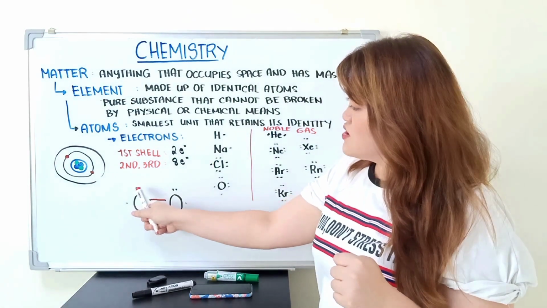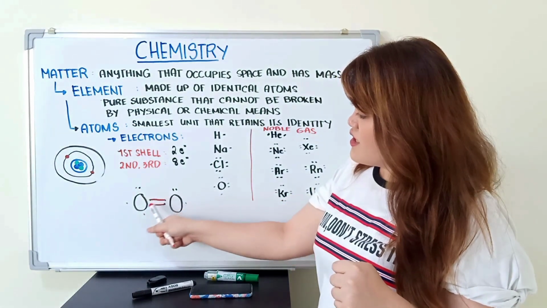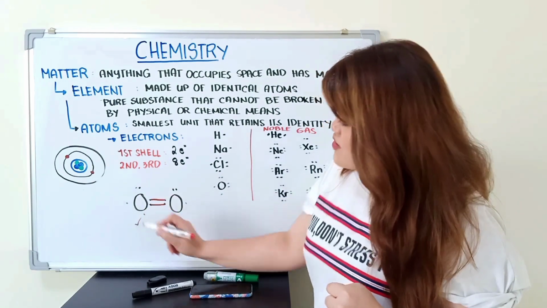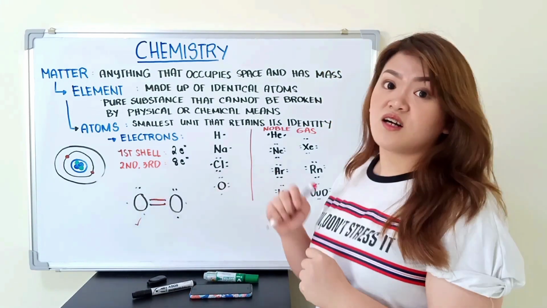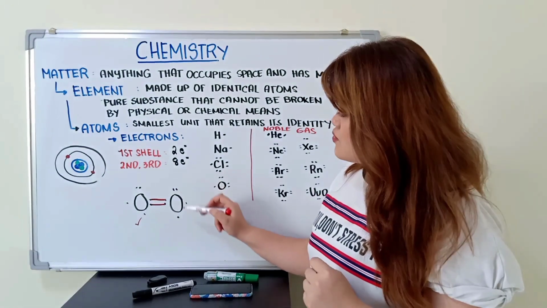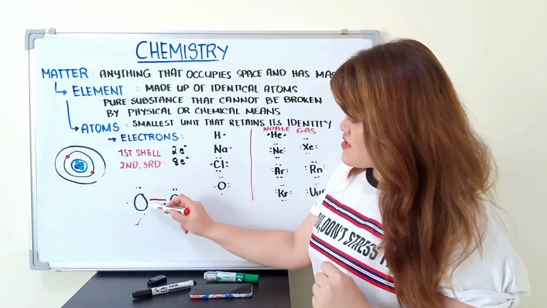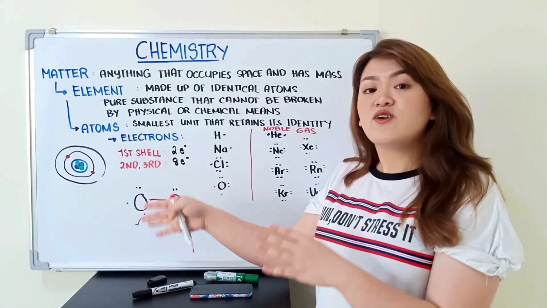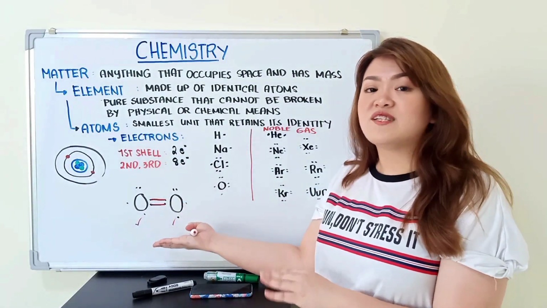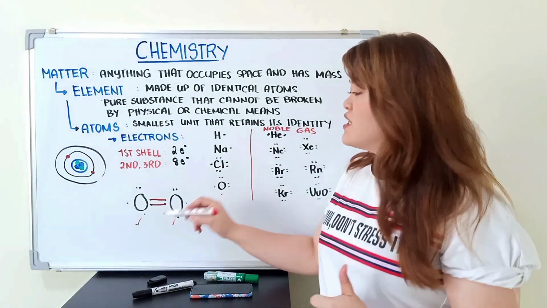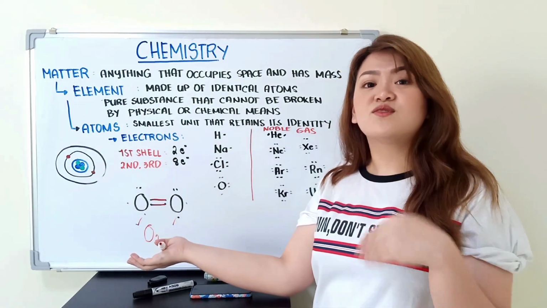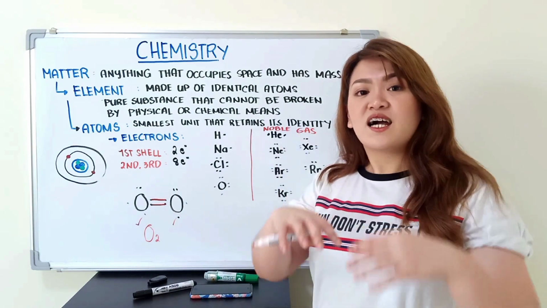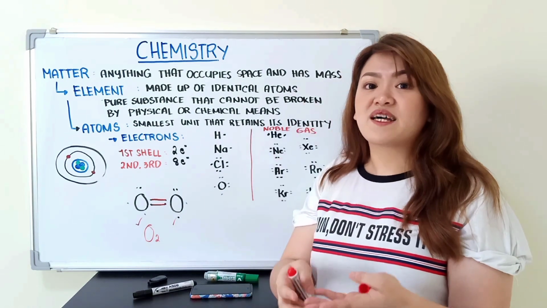So, we have 1, 2, 3, 4, 5, 6, 7, 8. So, satisfied na yung unang oxygen natin. Let's check the other one. So, we have 1, 2, 3, 4, 5, 6, 7, 8. And yes, satisfied na rin. So, ngayon, itong oxygen molecule natin is stable and happy. Kung matatandaan nyo, oxygen molecule is an example of diatomic molecules wherein kailangan present sila ng magkasama para stable.